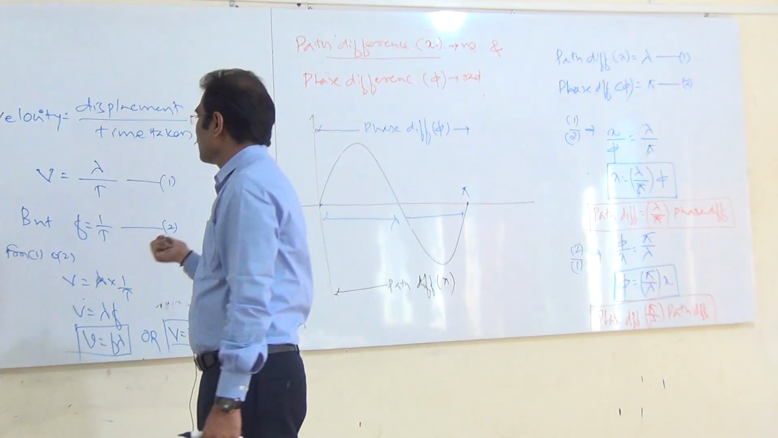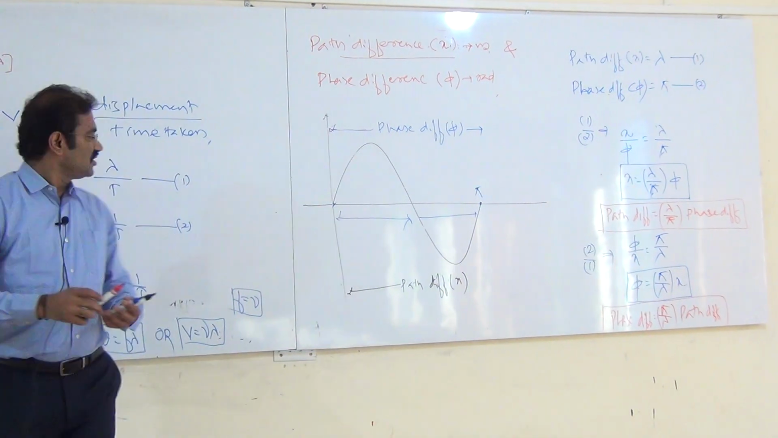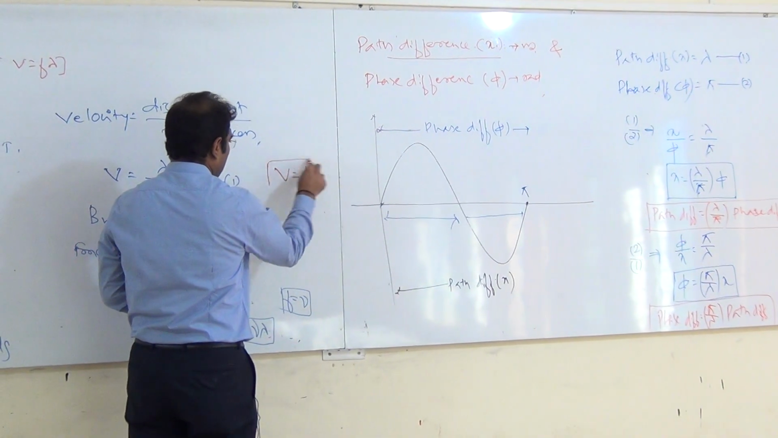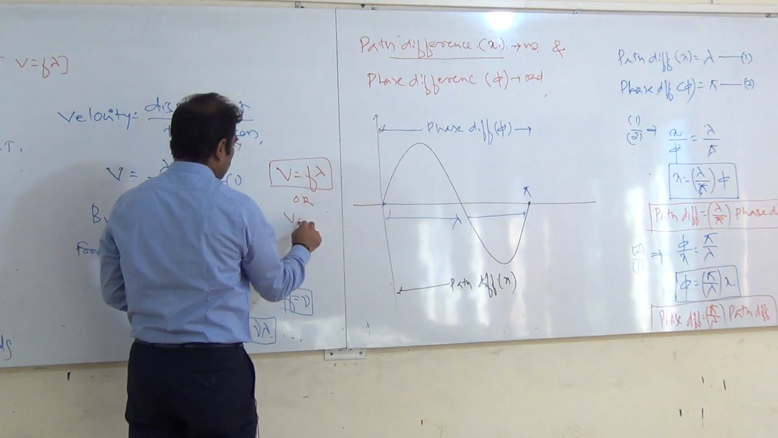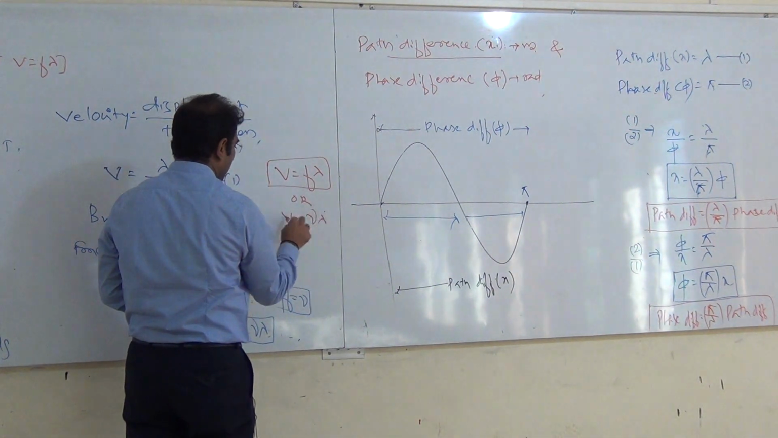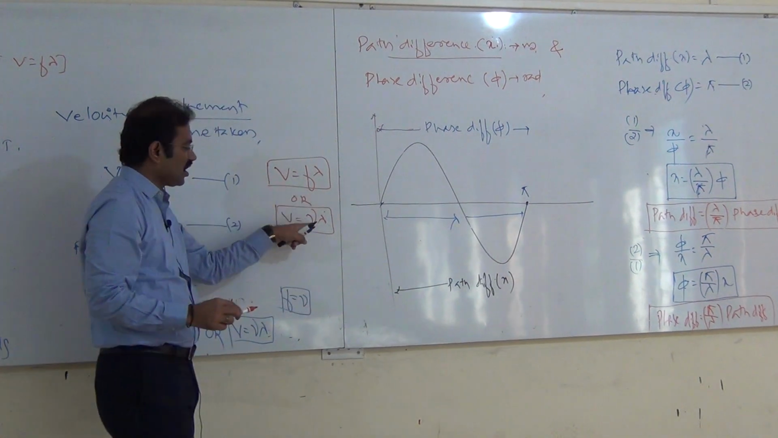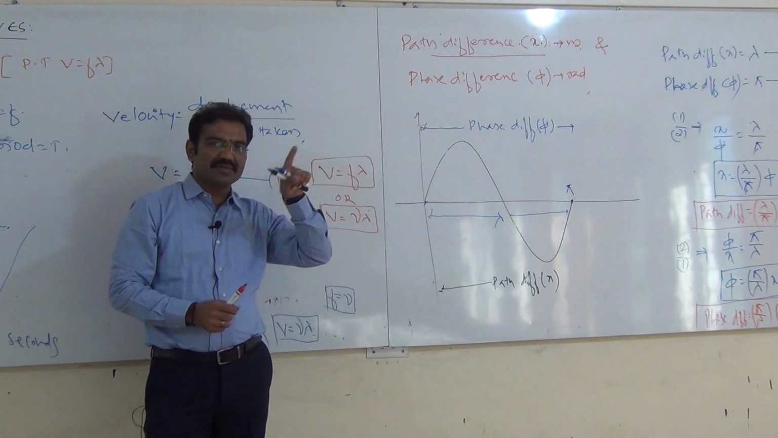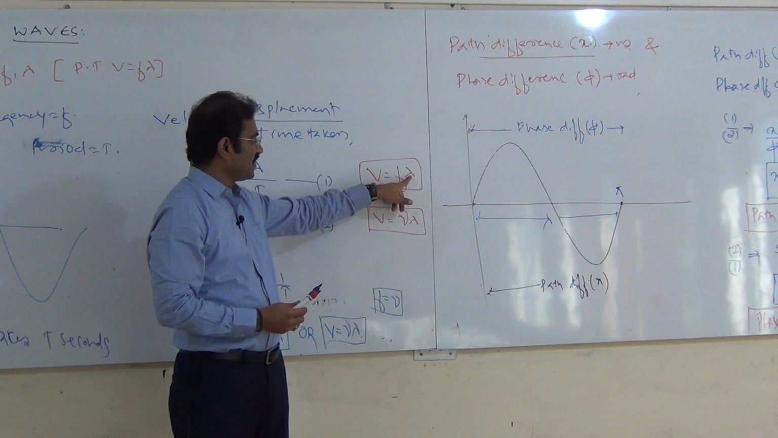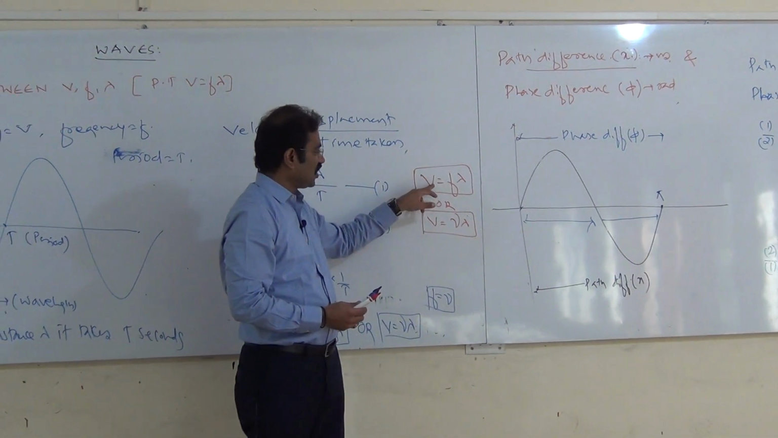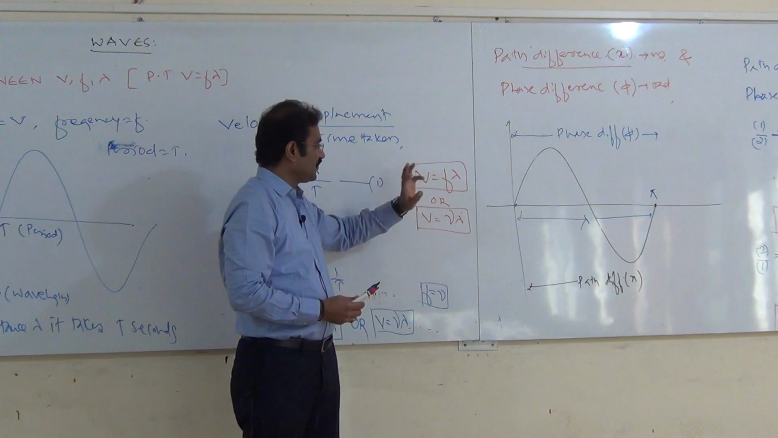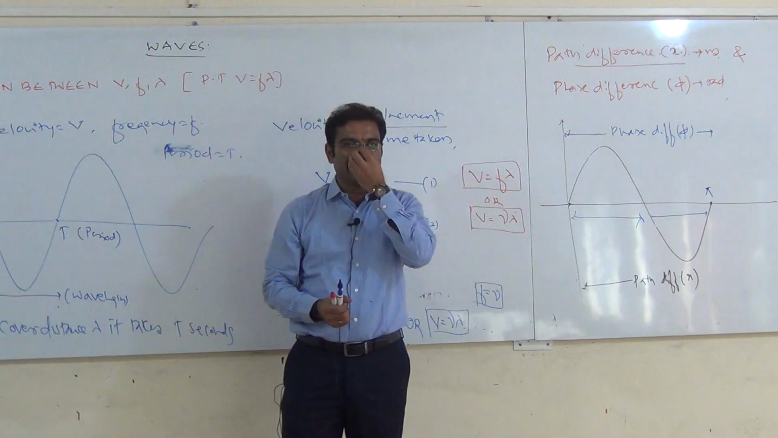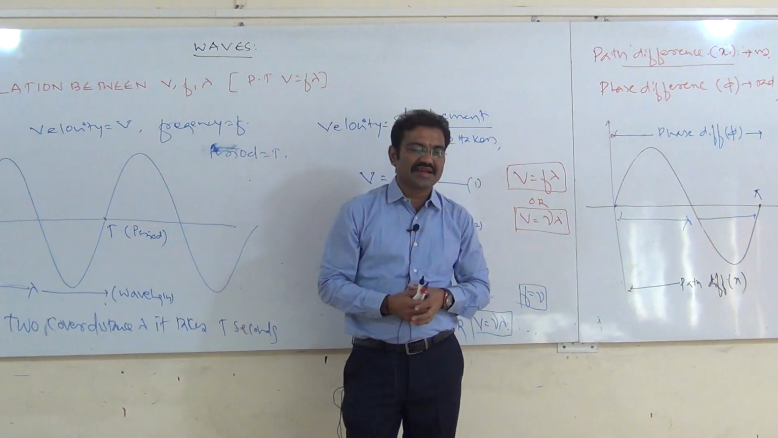So this is one. And another important relation we have, that is what? V is equal to F into lambda, or you can write V is equal to F means nu into lambda. Both of them are correct. You can write F or nu. This is a very important relation. If you know any two of them, the third can be calculated. If you know frequency and wavelength, velocity can be calculated. If you know velocity and frequency, wavelength can be calculated. If wavelength and velocity you know, frequency can be calculated. But two of them must be given. If any two of them are given, definitely we can find the third one.